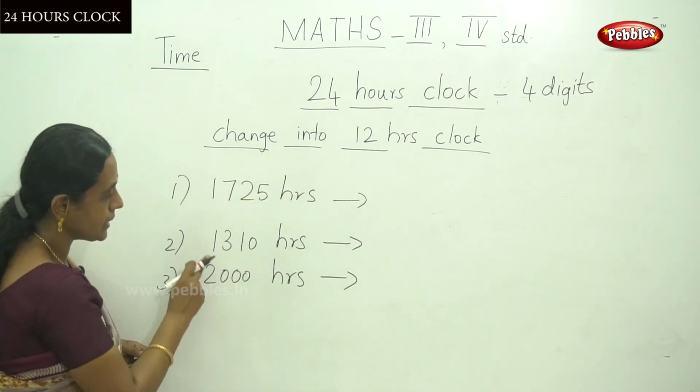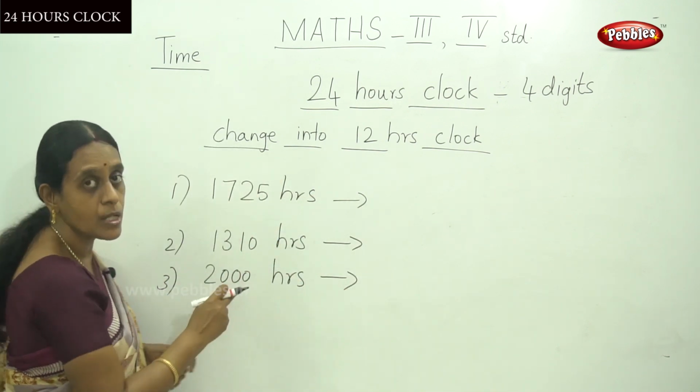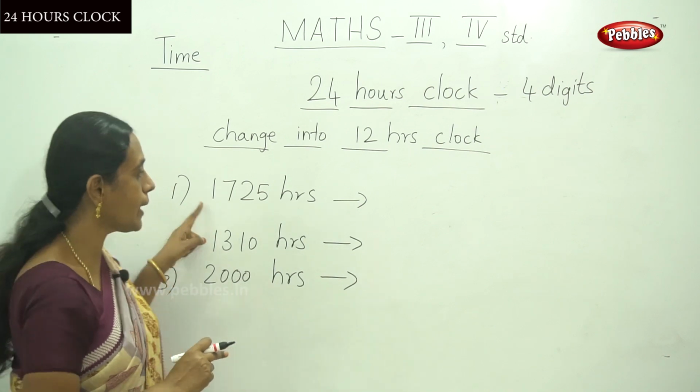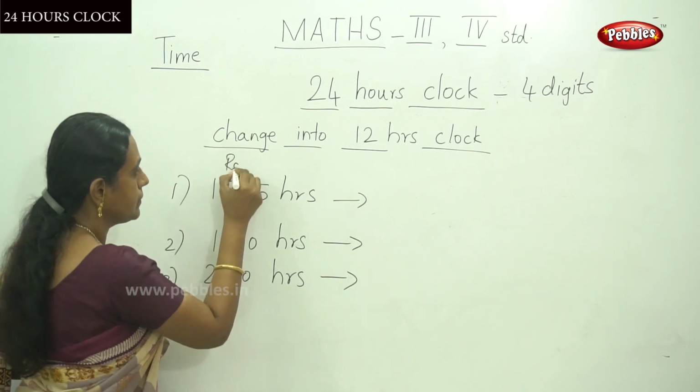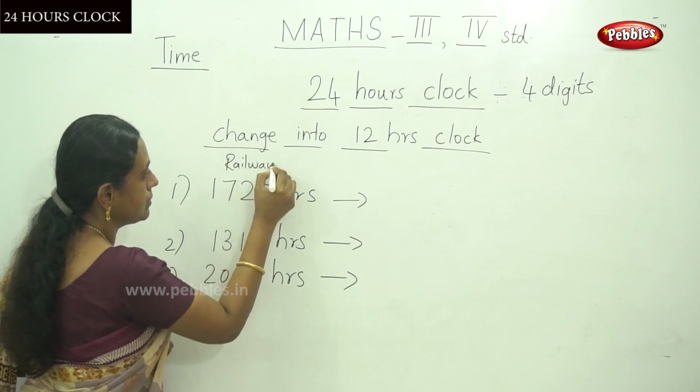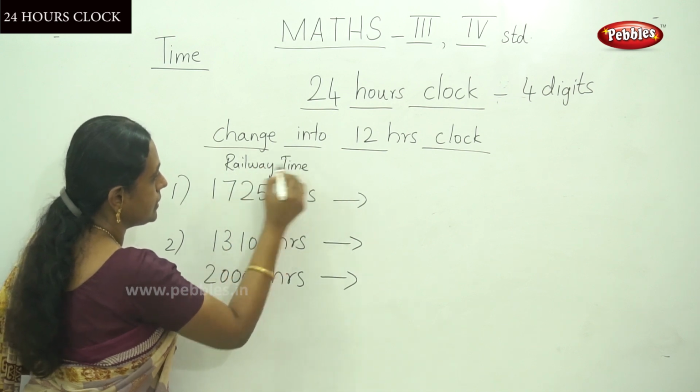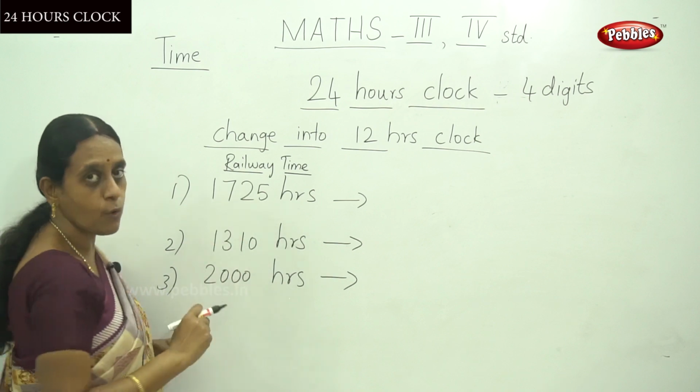All these numbers have 4 digits, so it's 24-hour time. This is railway time because it has 4 digits.